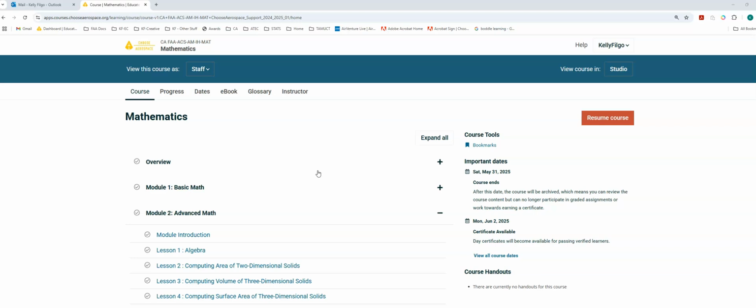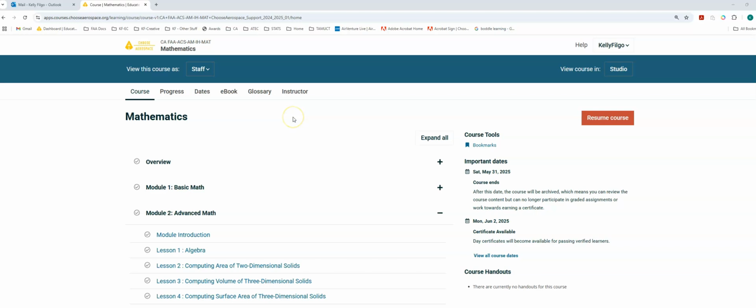This is a rough training, so if I stumble on my words or whatever, I'm not going to worry too much about it being sharp and professional. I just want to get this information out there so you guys can start using this tool. Educate Workforce is going to work on a nicer, smoother set of documentation for this feature.